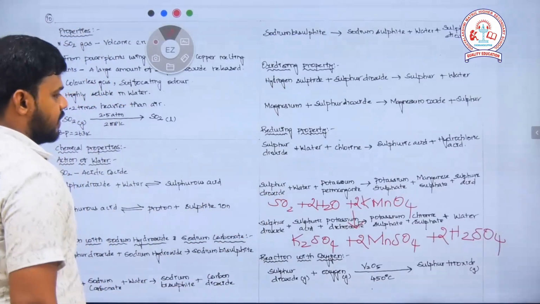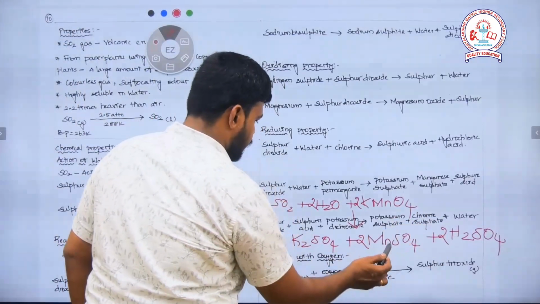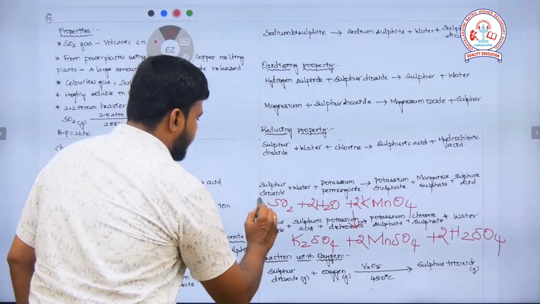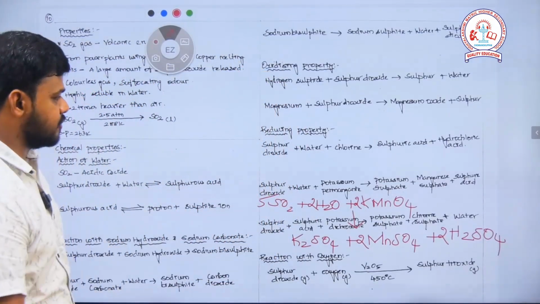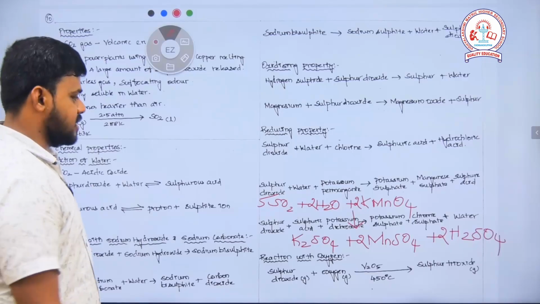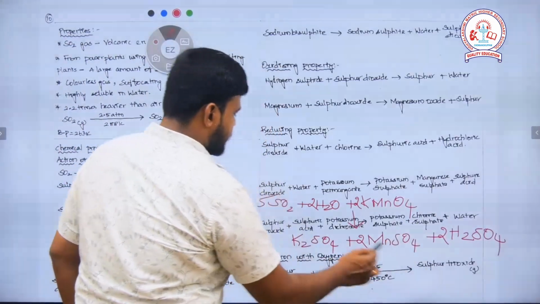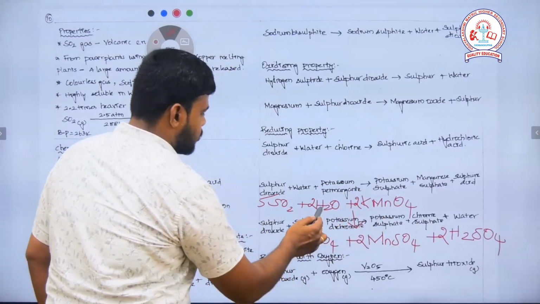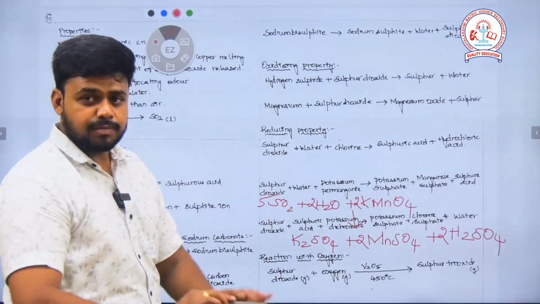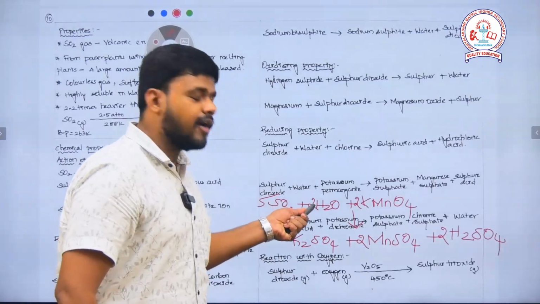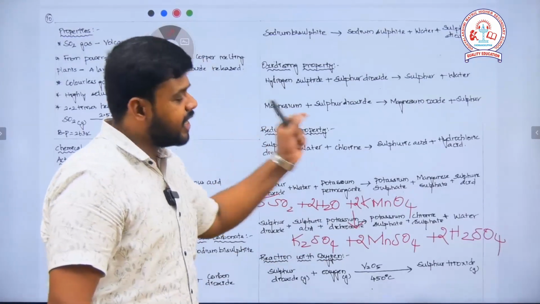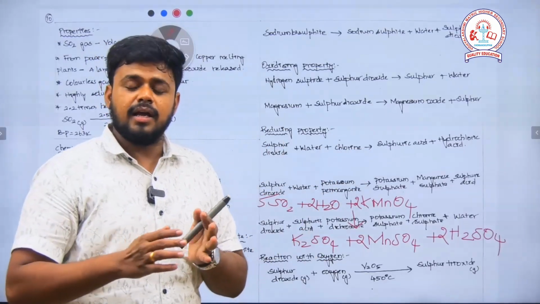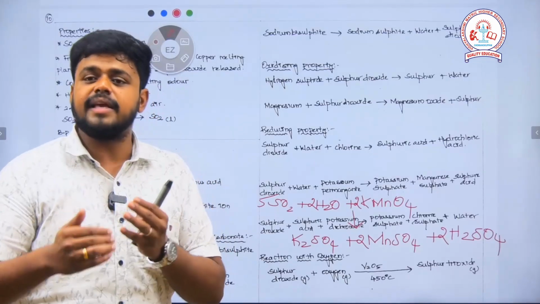Now check with the sulfur. Sulfur 2, 4. If I make it as, sulfur is fine, hydrogen is fine. Oxygen 8, 8, 16, 16 plus 4 is 20. Okay. Here it is 8, 8 plus 2, 10, 10 plus 10, 20. Equation is balanced. The only thing is, while balancing, you have to make sure that oxygen has to be in the even number.